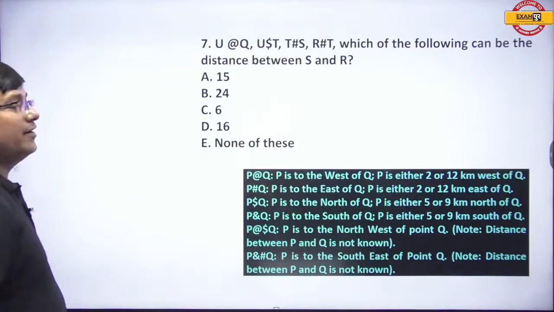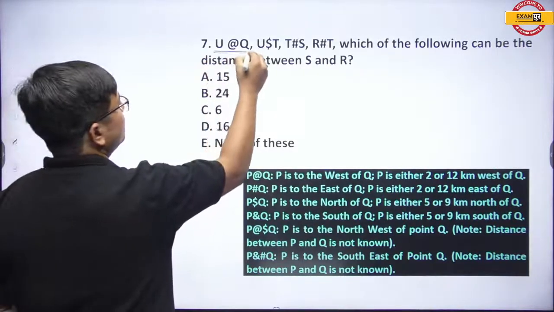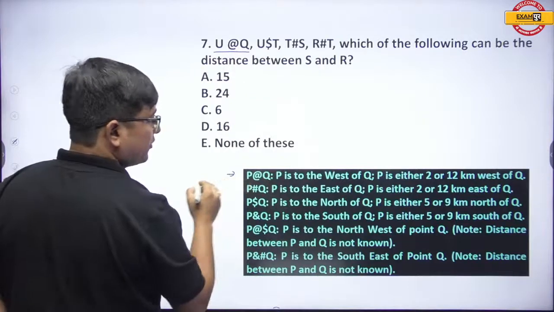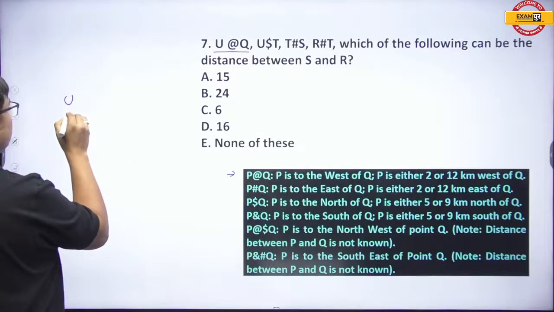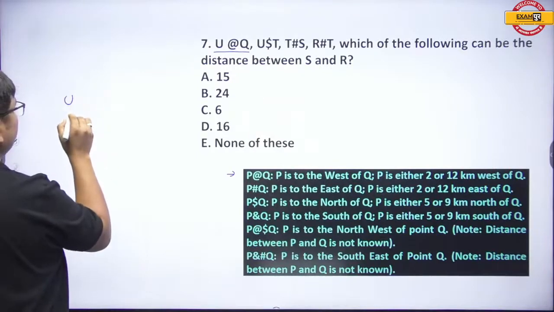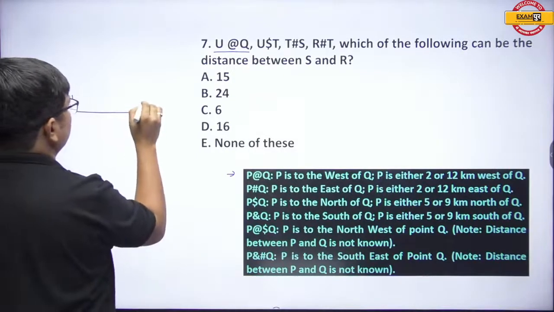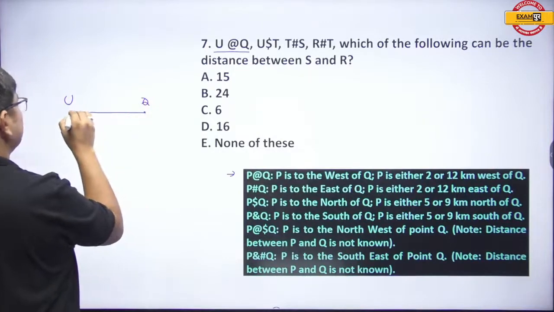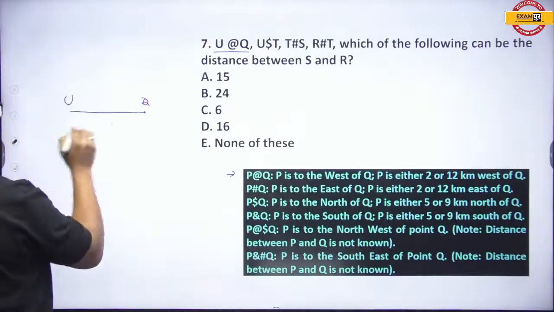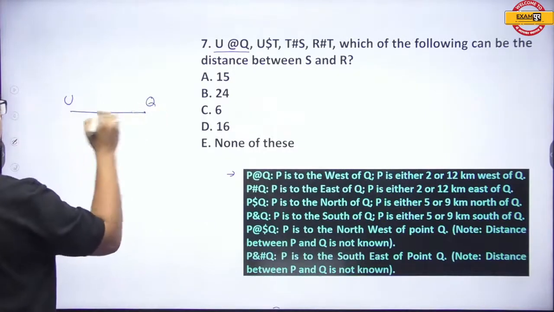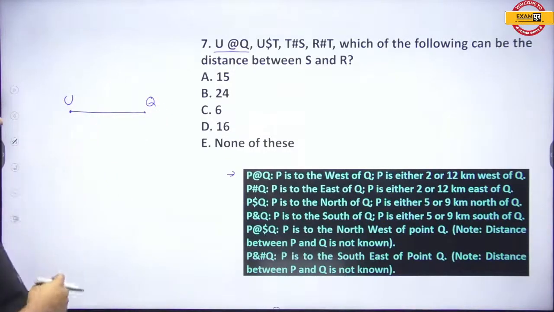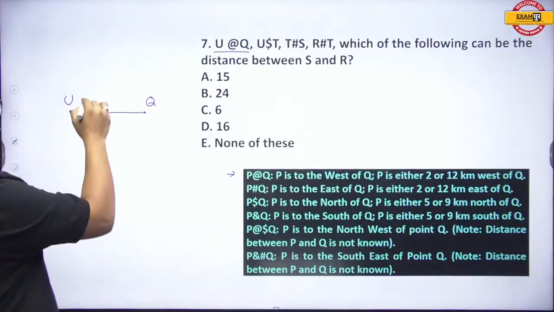Okay, fine. Now have a look at this. U at the rate Q means U is west of Q. Fine, everybody? Yes or no? How much west? 2 or 12?